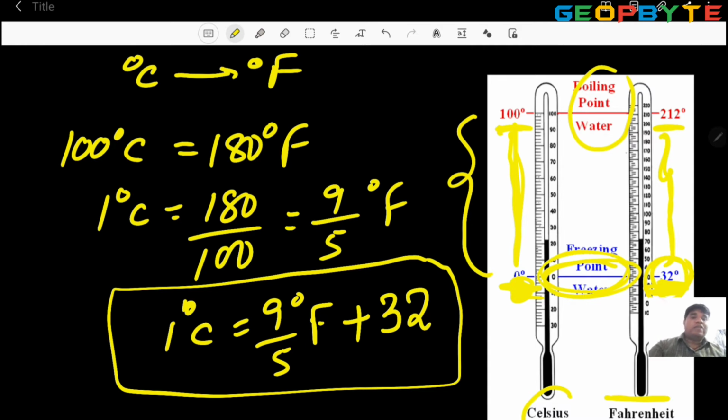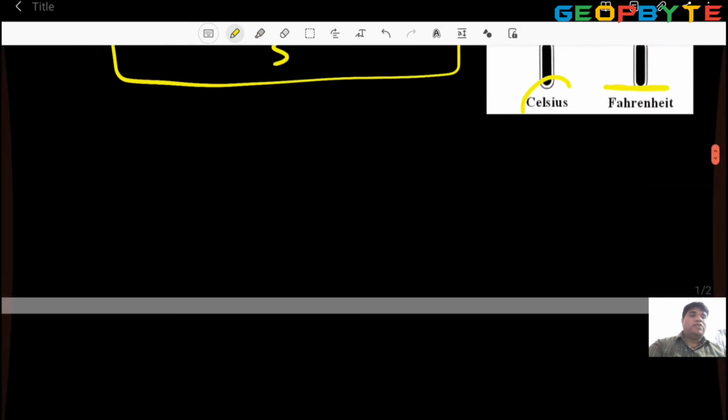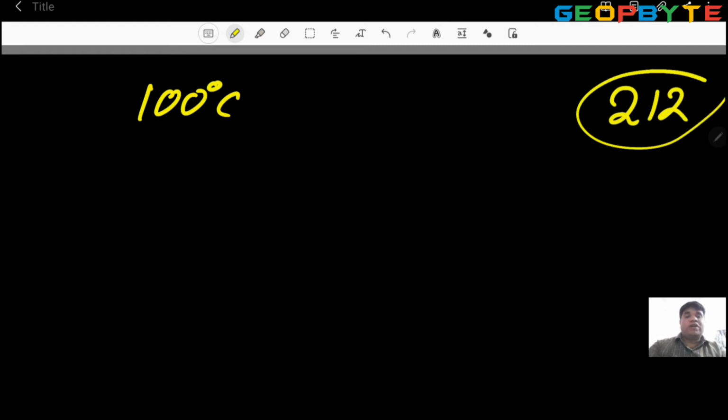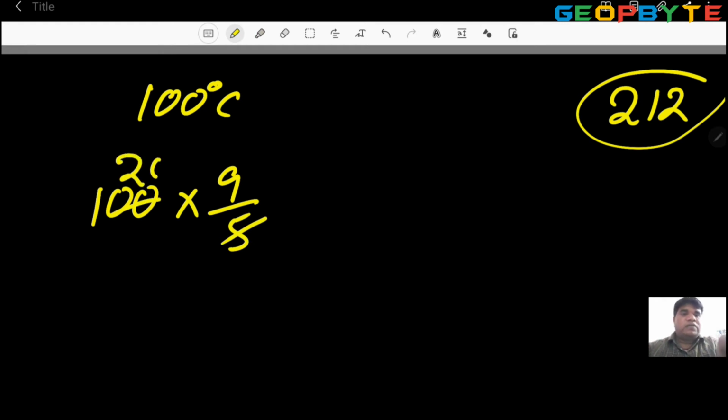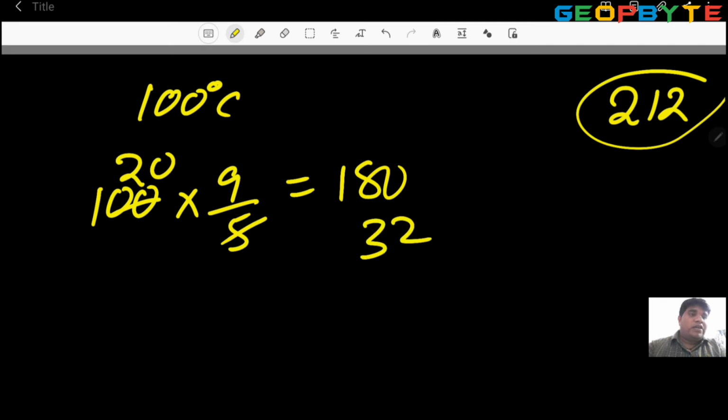Now reverse proof. Observe. You know 100 degree Celsius, what is the value? You know in a thermometer measurement it is 212. But by using our methodology, 100 into 9 by 5: 5 twenties, 20 into 9 is 180. But in a thermometer, what is the measurement? 212. That's the reason 32 is added. So 212.